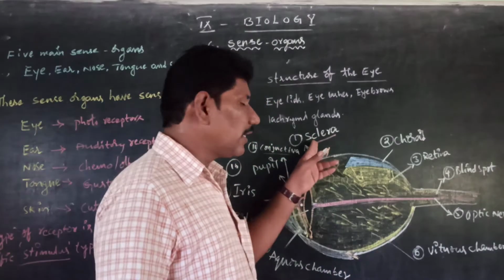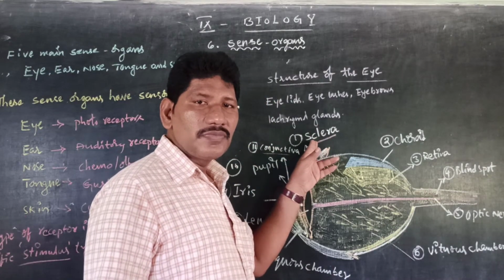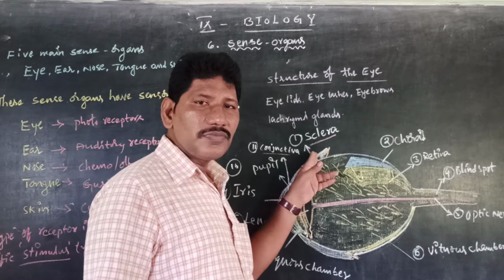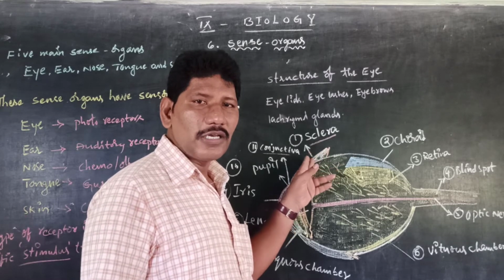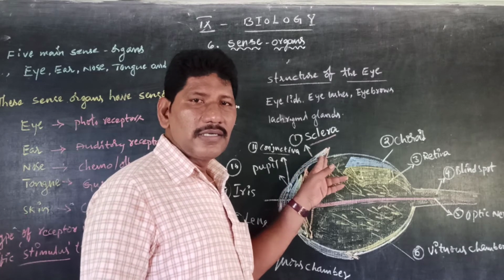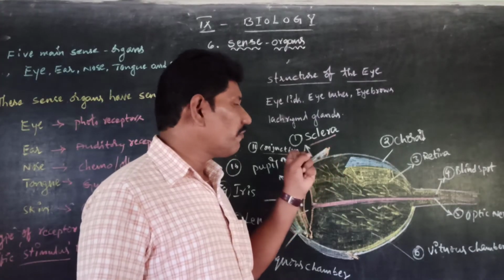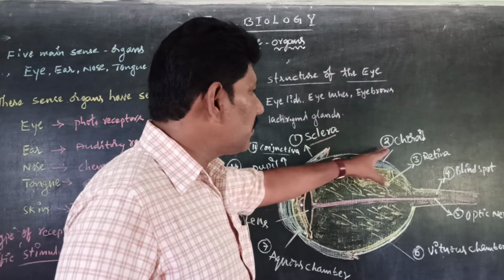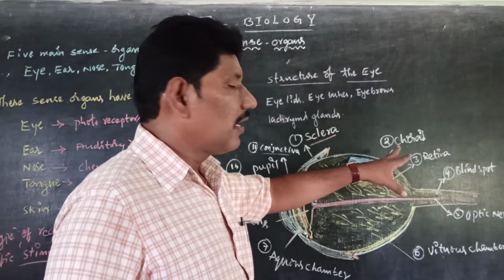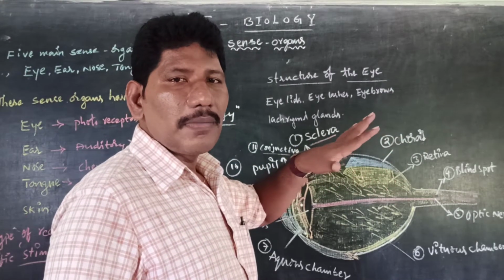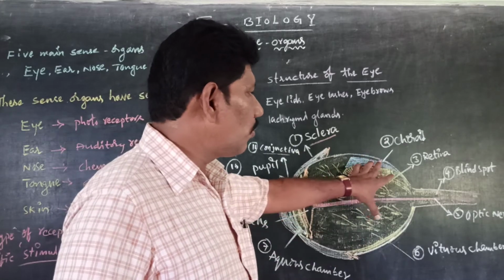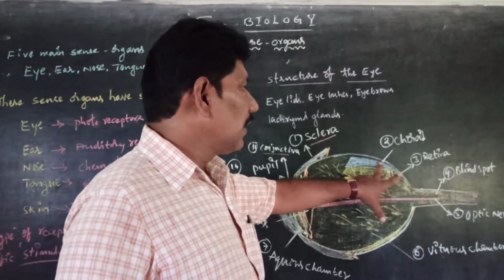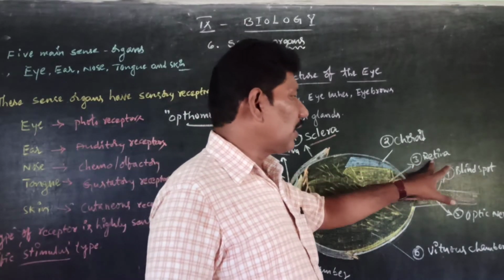The first layer is the sclerotic layer or sclera, the outermost layer of the eye, which protects from mechanical injuries or physical barriers by its tough, fibrous layer. Next is the choroid layer, which has many blood vessels. Next part is called the retina.